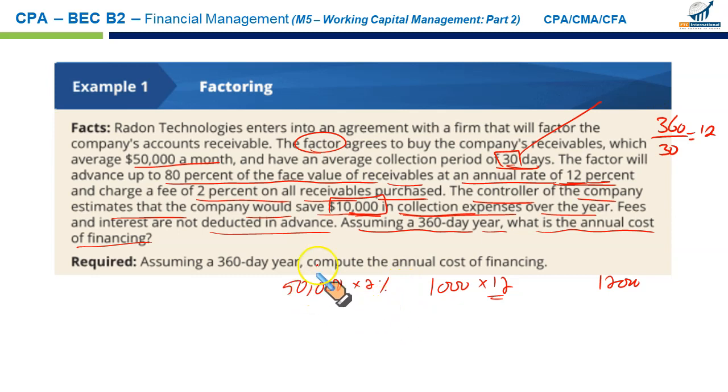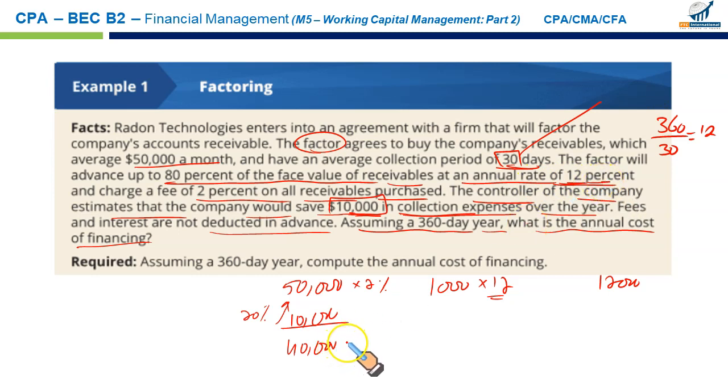Then the factoring company will withhold 20% of the total receivables amount. The factor will advance up to 80% of the face value, which means 20% will not be given. 20% of 50,000 will be 10,000, which means what is advanced to you is the net amount, $40,000. It further says that the factoring company will charge an annual rate of 12% on this amount.